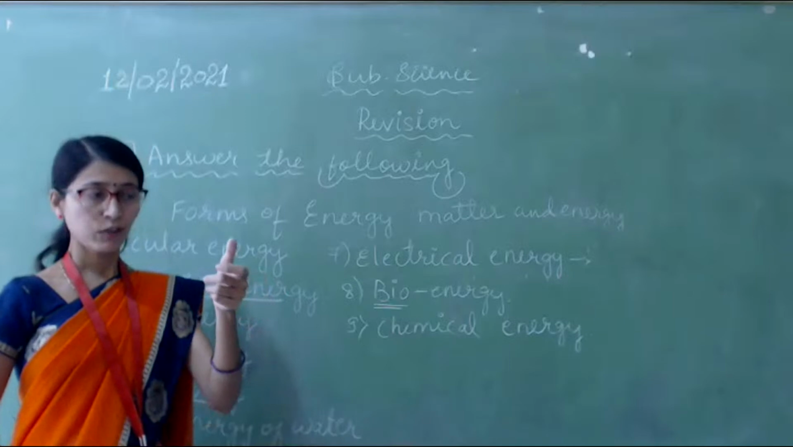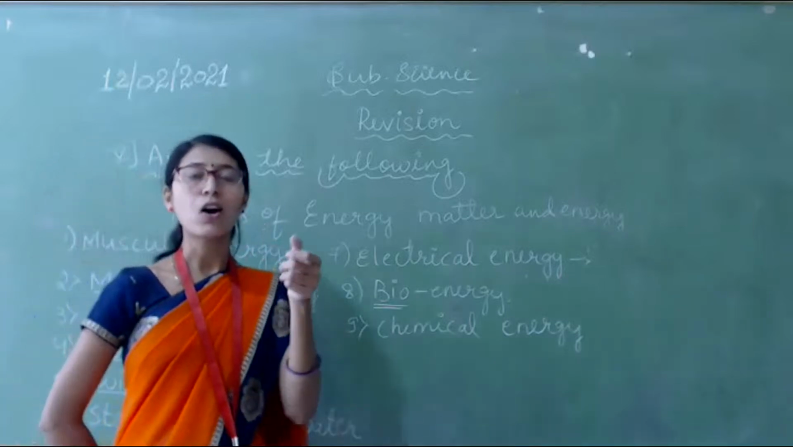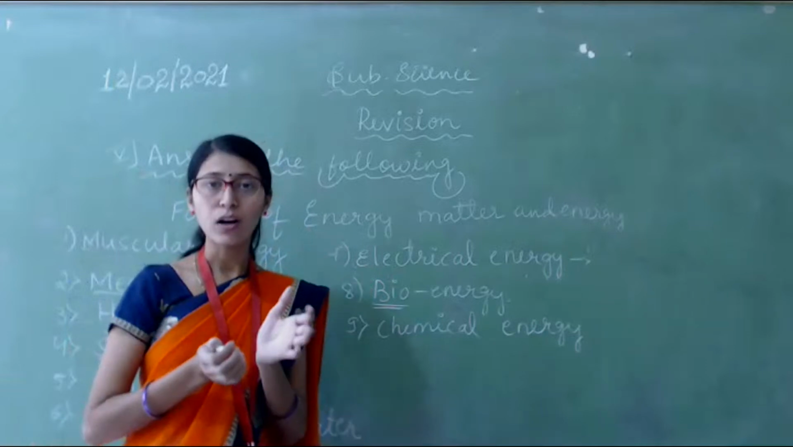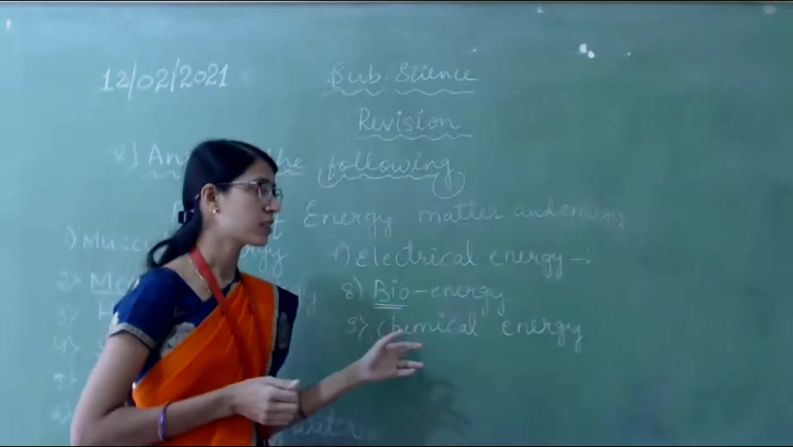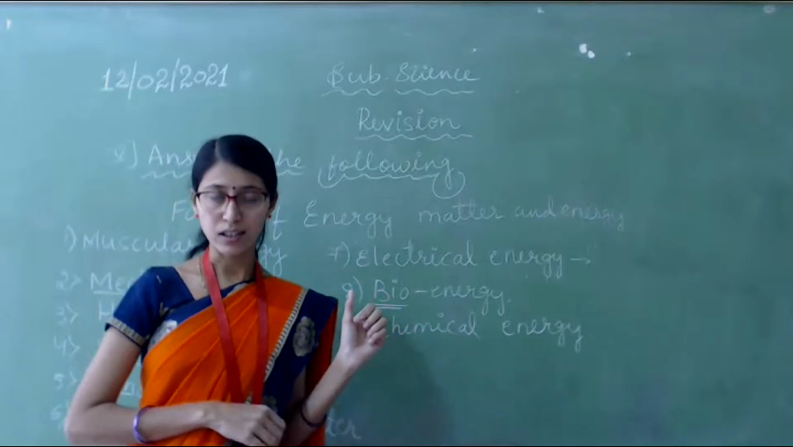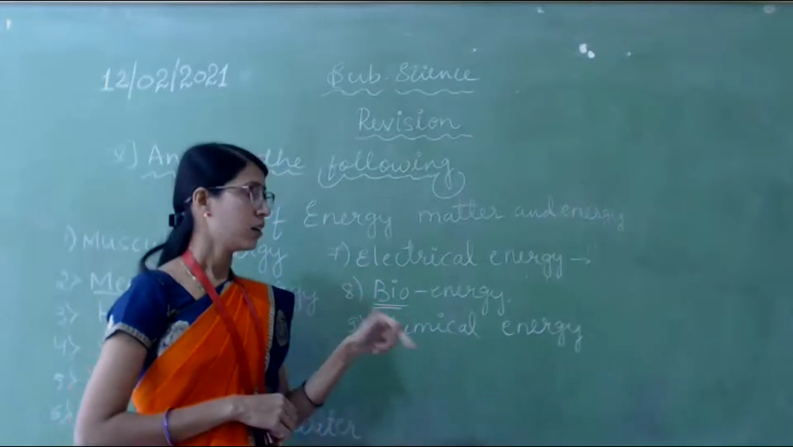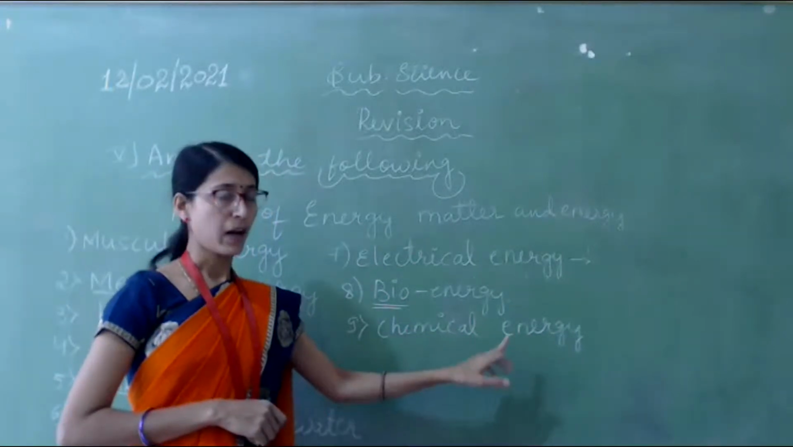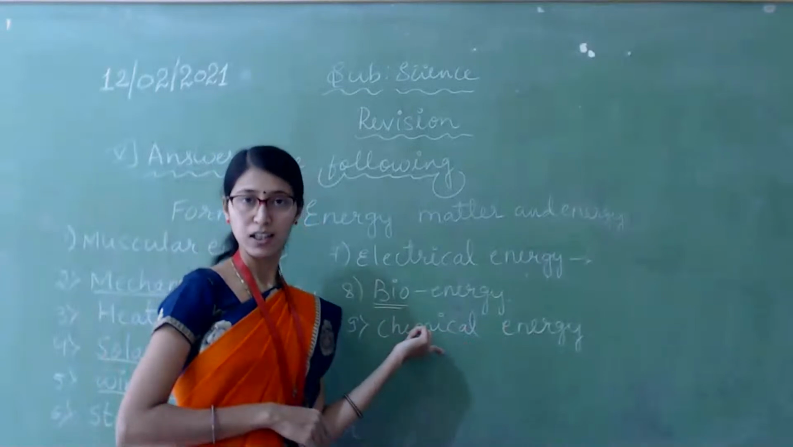Next, if you switch on the torch, the light will flash, okay? That bulb will glow. How? With the help of this chemical energy only. An electric cell is there. How does that cell work? On chemical changes, on chemical reactions. That energy is called chemical energy. Okay?